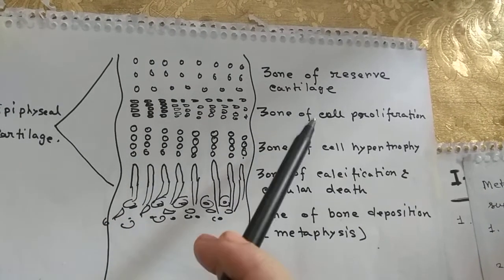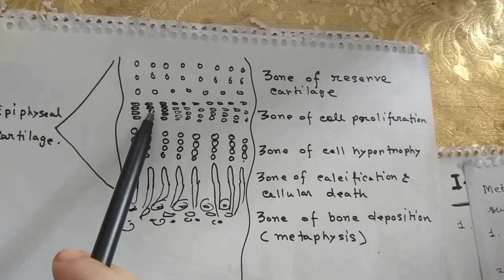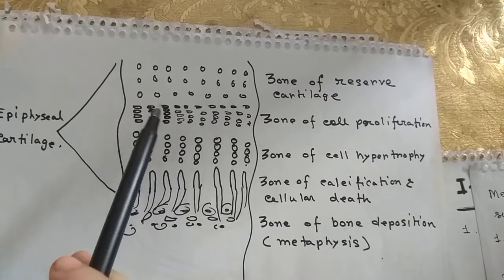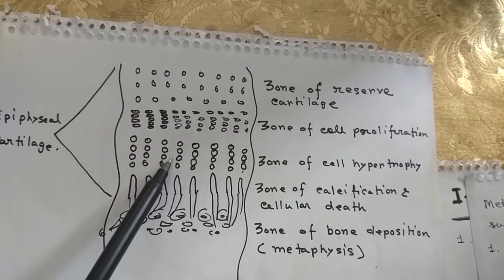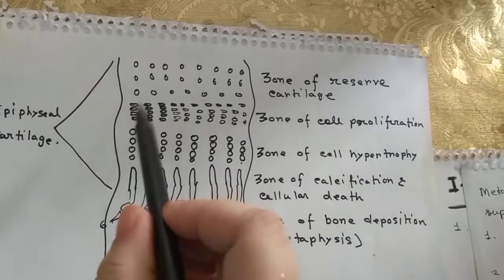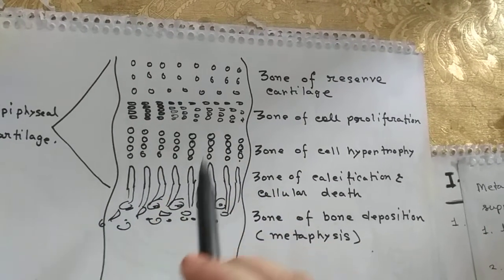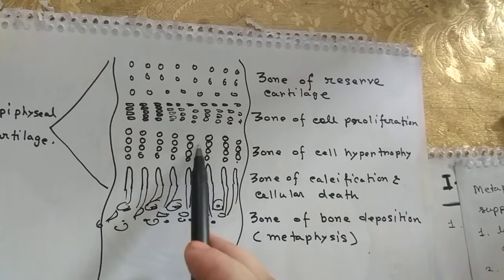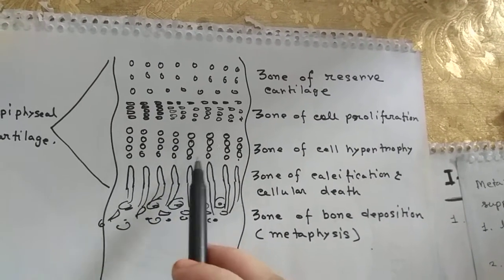Then the zone of cell proliferation. Here the chondrocytes mitotically increase their number. Then these chondrocytes become hypertrophic and start to calcify their matrix. When the surrounding matrix is calcified, it gets less nutrition.